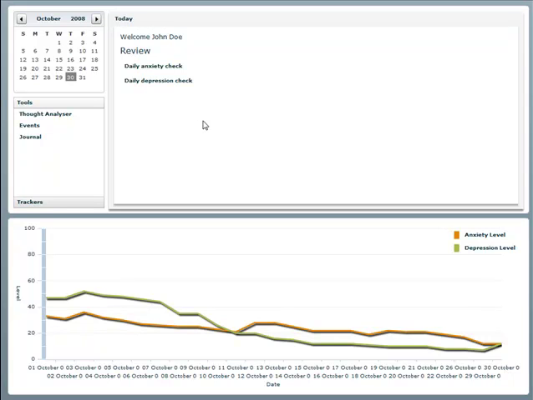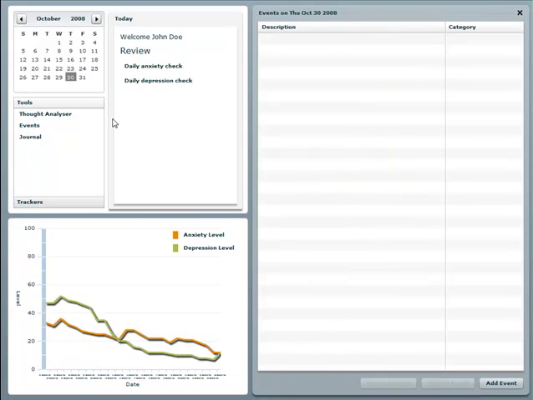Okay, now we're going to have a look at events. Events allow you to set up events that may be coming up or have passed, and you can associate how you're feeling about them. But we'll just go through it here and show you how it all works.